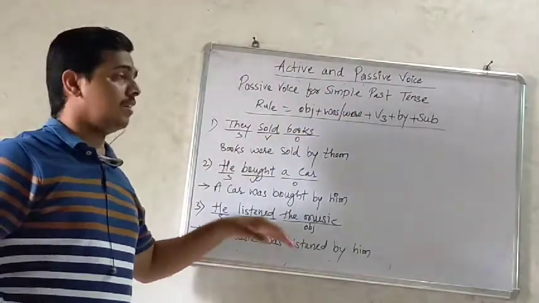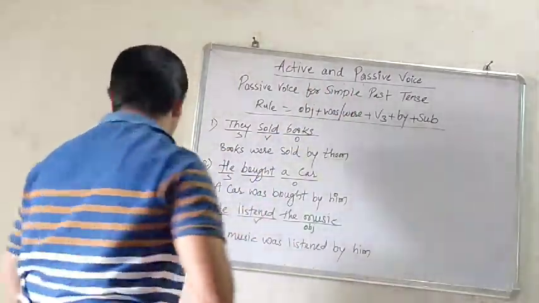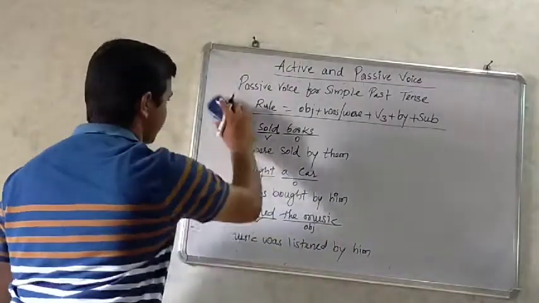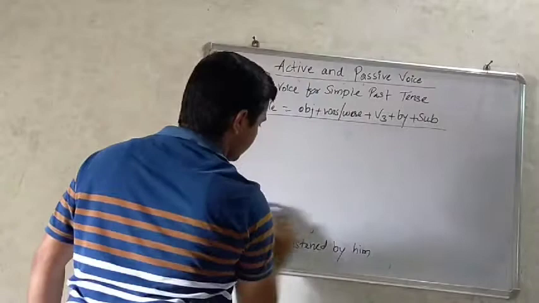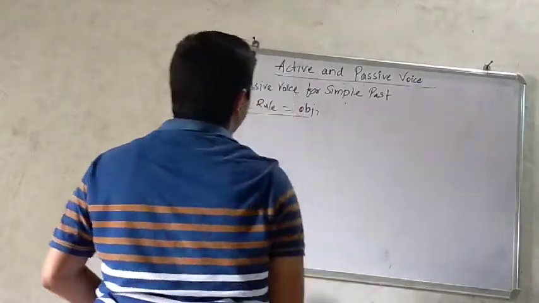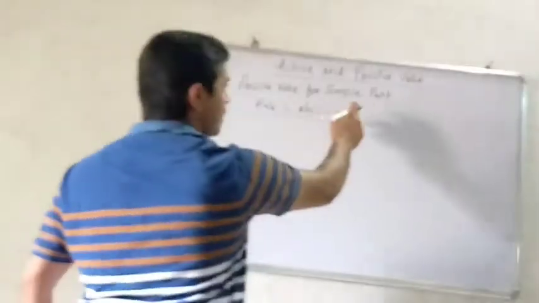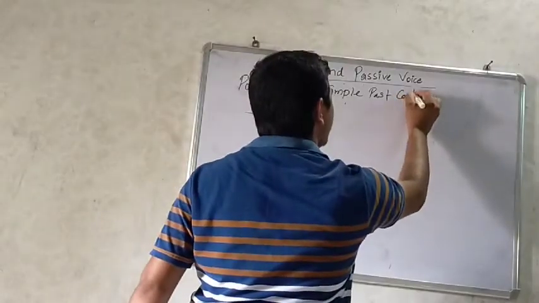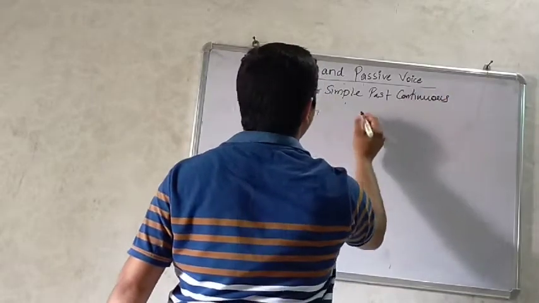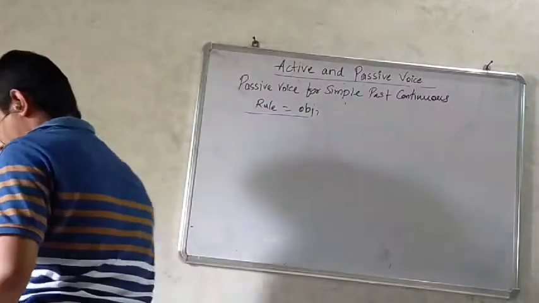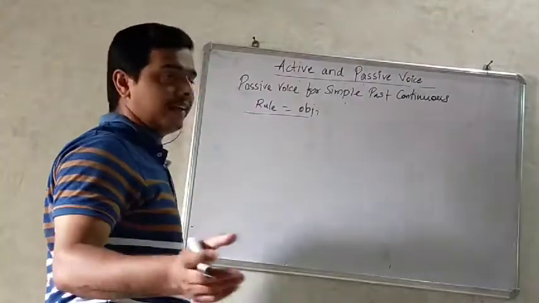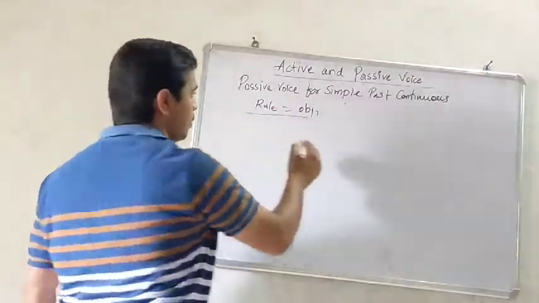Now let us see another tense, that is past continuous. Passive voice for past continuous tense. Now let us see the rule.